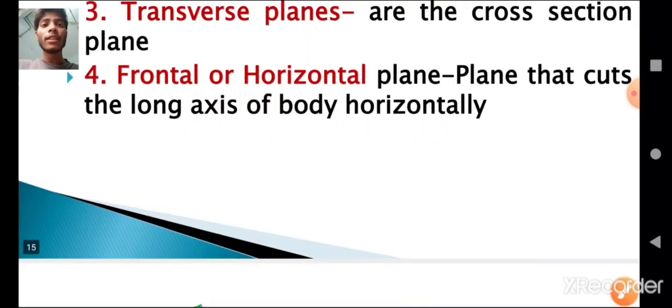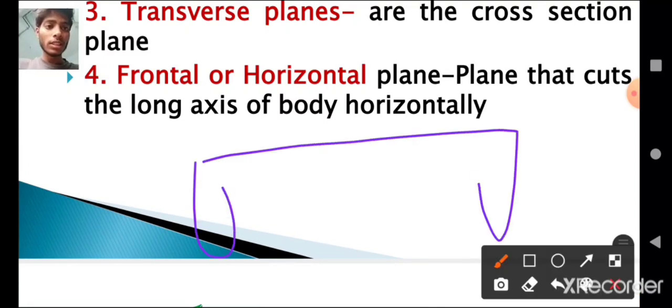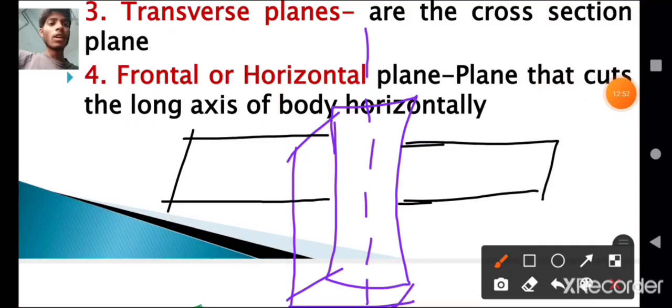And in case of frontal or horizontal plane, the plane cuts the long axis of the body horizontally. If you take this as the animal body, let us look here. Consider this as the dorsal view of the body. This is the long axis. The plane which cuts the long axis of the body is the horizontal plane.